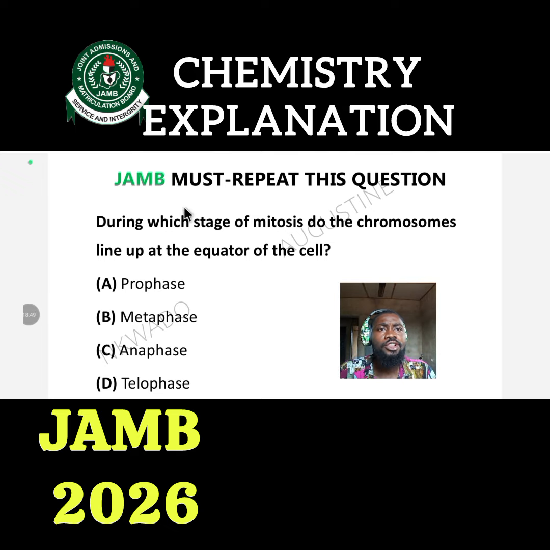The question reads, during which stage of mitosis do the chromosomes line up at the equator of the cell? This is so easy. One of the easiest biology questions repeated by Jamb every year in Jamb UTME. The options read A. Prophase, B. Metaphase, C. Anaphase, D. Telophase. What's the answer? Jamb 2026 candidates, let's quickly find out.